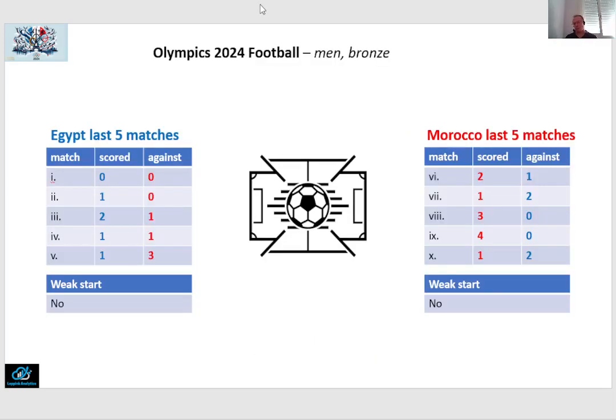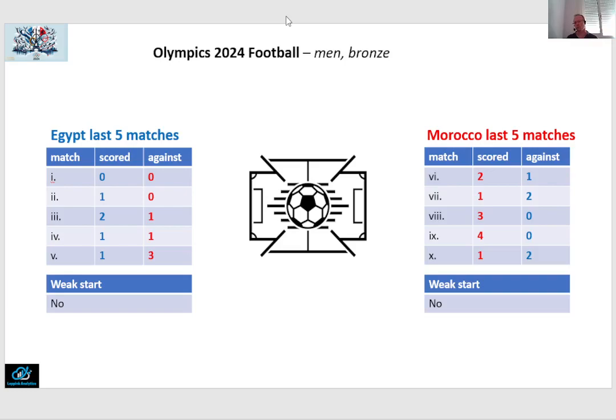And let me explain that model in a little bit more detail, just using the men's bronze match as an example. The men's bronze match will be tomorrow, at the time of shooting this video. Today is the 7th of August. The men's bronze match is scheduled for the 8th of August. That will be between Egypt and Morocco, because Egypt lost against France in the semi-finals and Morocco lost against Spain in the semi-finals. You see here the last 5 matches, which are all Olympics tournament matches. On the left for Egypt, on the right for Morocco.